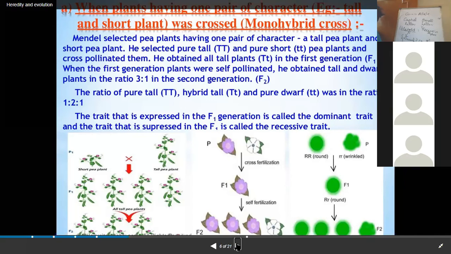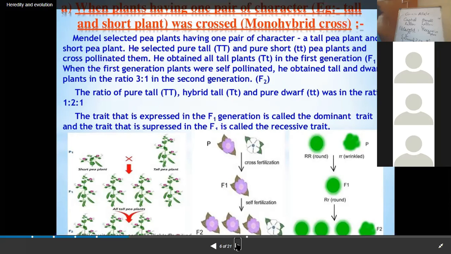The third reason is that pea plants show both types of pollination. It can self-pollinate and has a proper flower structure, and even if we want, it can cross-pollinate also, right? And having the proper flower structure made it easy to study.